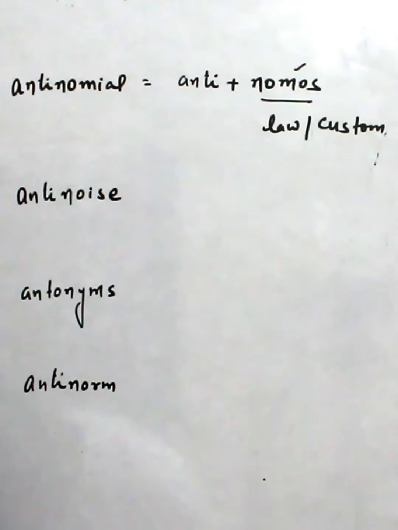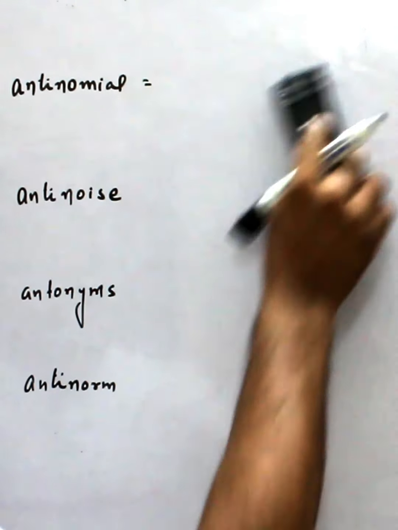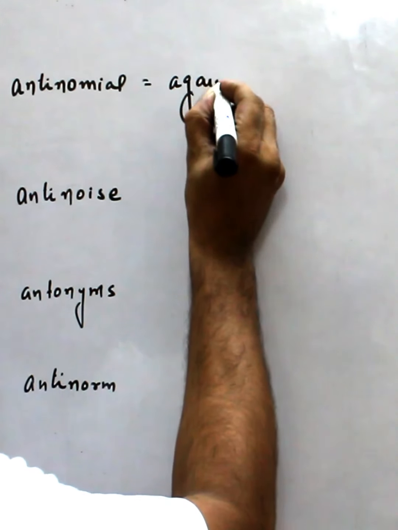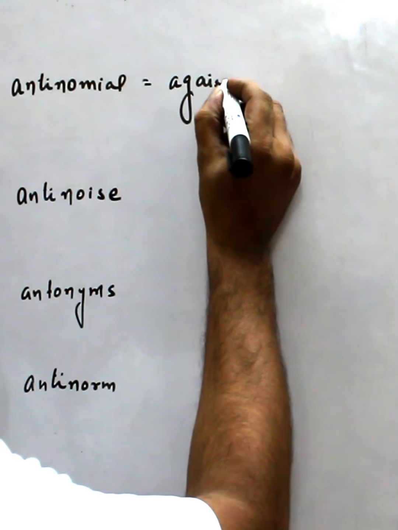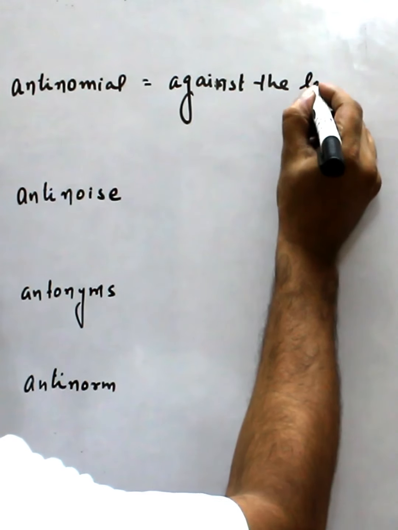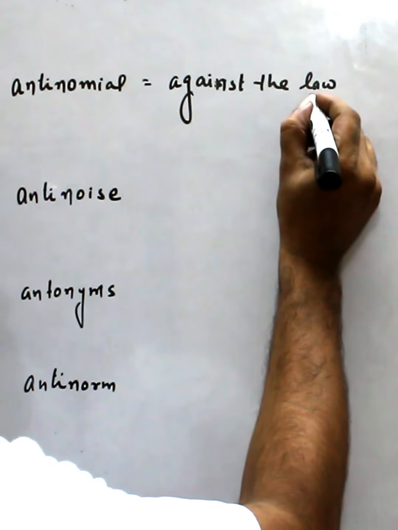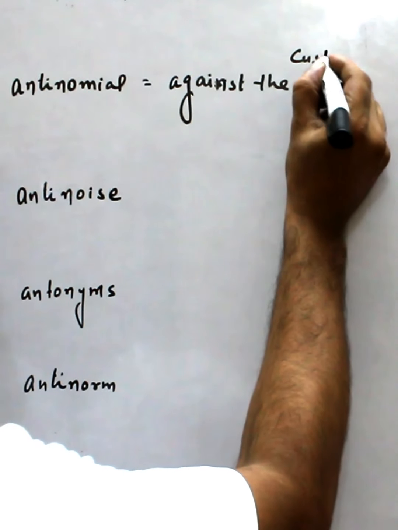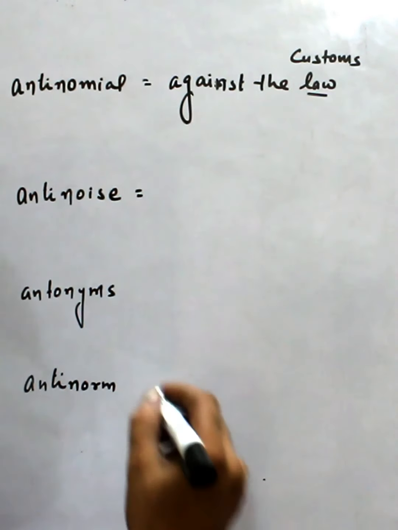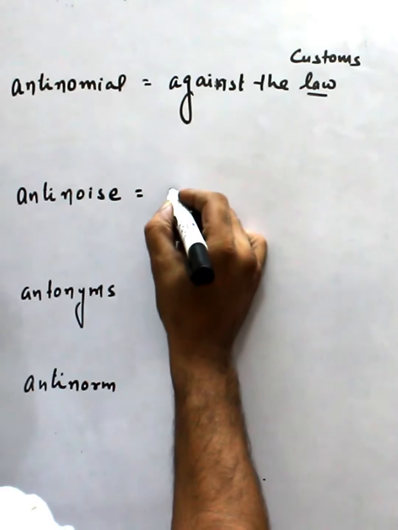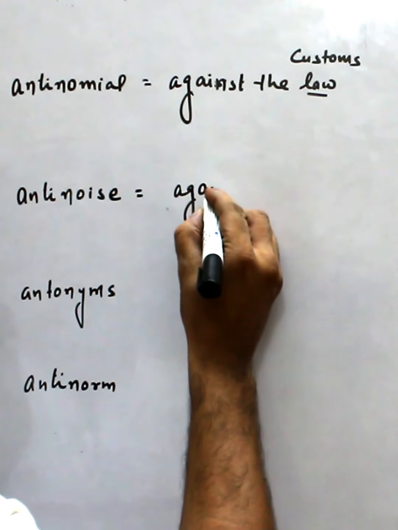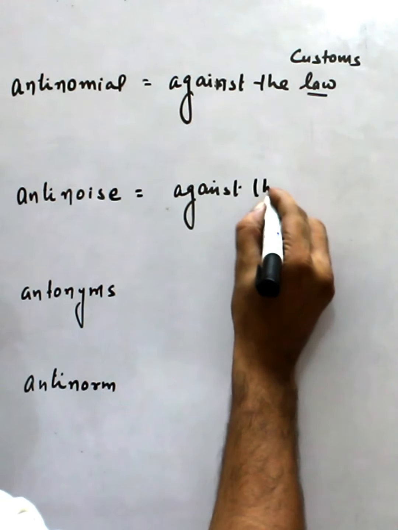That means who challenges the law or who opposes the law, against the law or customs. Now anti-noise is against the noise. That means we stop the noise, or you can say against the noise,